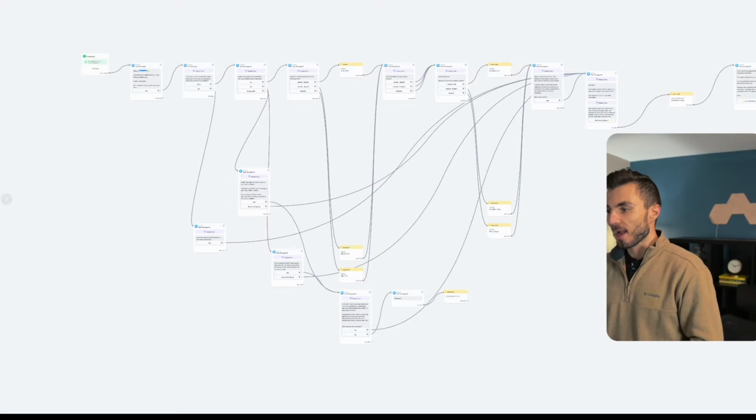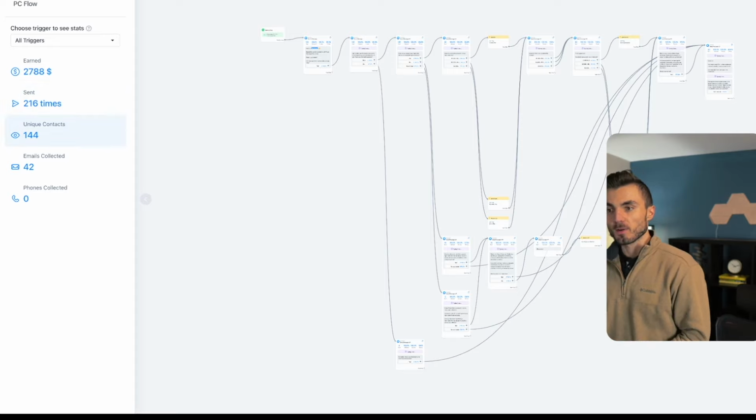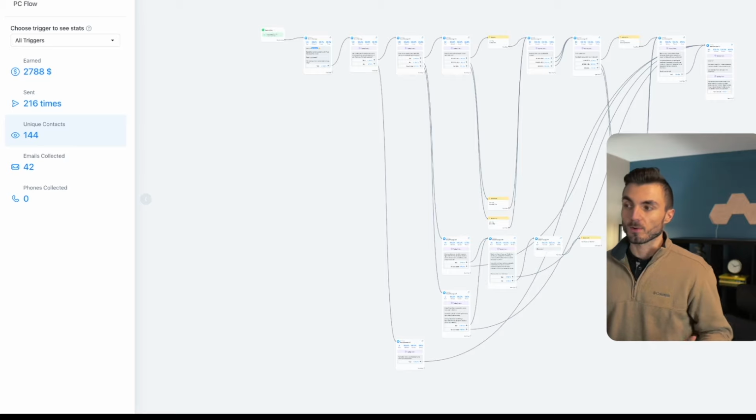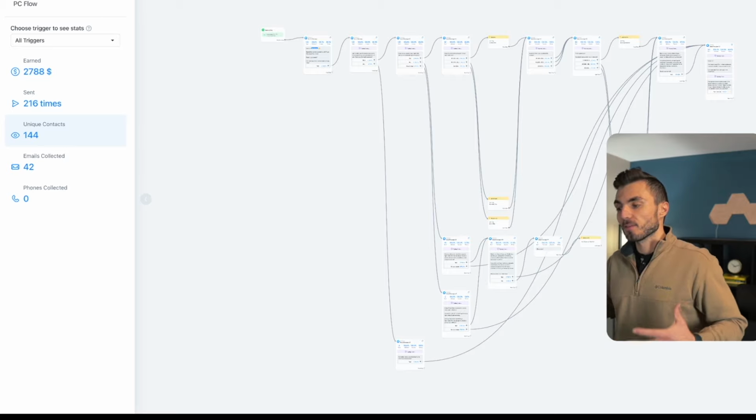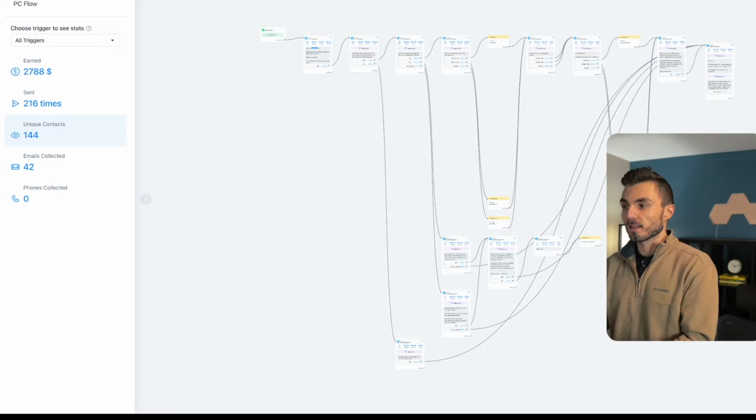So as we go back to the full bot and go to the starting step, you can actually see the exact stats here to show you a transparent look at exactly what this bot did. Out of the 144 unique contacts that went through it, 42 of them purchased, which is a very high conversion rate, especially for something that didn't involve any human touch from me. It was fully me setting it up once and then letting it do the work from there.